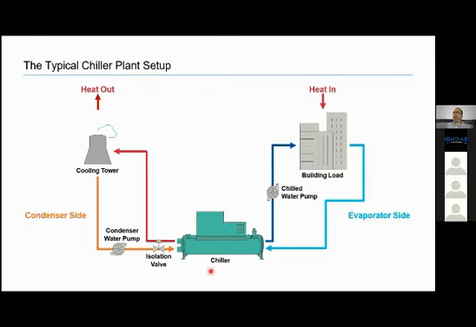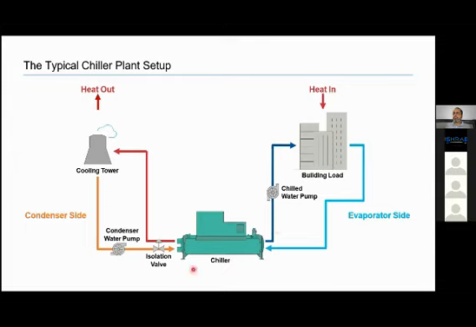We are taking a typical example of a water-cooled chiller, in which the condenser side is also cooled by water. And what is happening on the condenser side? There is a cooling tower. The cooling tower is sending water at, let us say, 30 degrees centigrade, coming out at 35 degrees centigrade. And here we are cooling this water from 35 to 30 in the cooling tower. So the cooling tower's job is to bring down the temperature of water. How does it do that? Evaporative cooling, right? It is rejecting heat to the atmosphere and cooling water from 35 to 30.